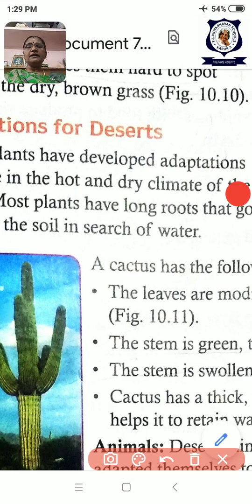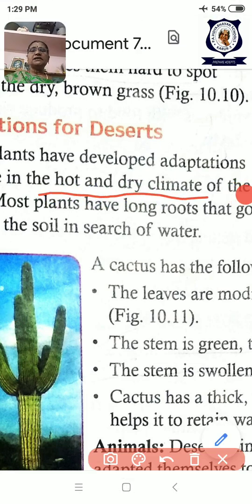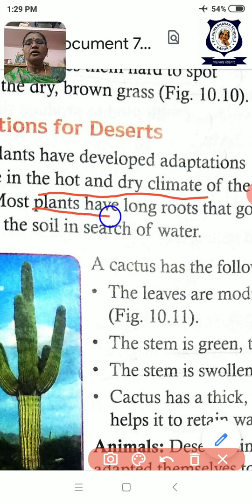They want to withstand this hot and dry climate. How does the climatic adaptation take place there? Plants and all have long roots in search of water.